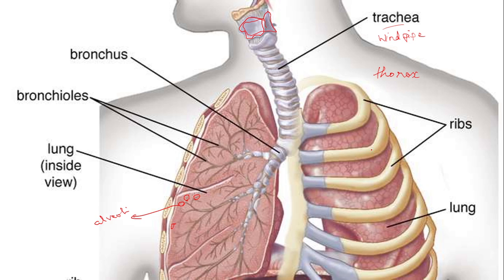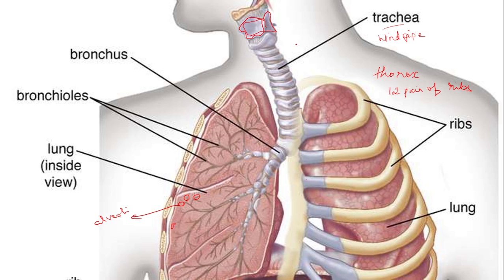Now how many ribs are there? 12 pairs of ribs make up the rib cage. Here, in the front, the lungs extend up to the 5th rib. Behind, the lungs extend up to the 10th rib. After that, 2 floating ribs are there, which are not joined at all. Okay, so this is how the lungs are placed.